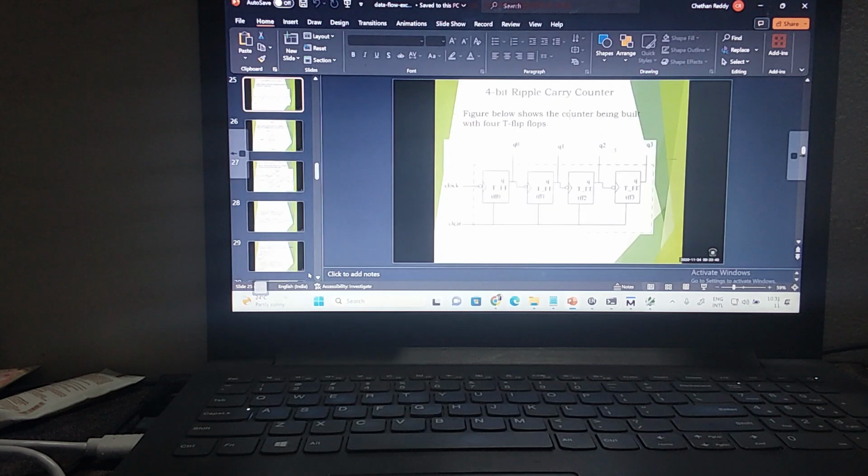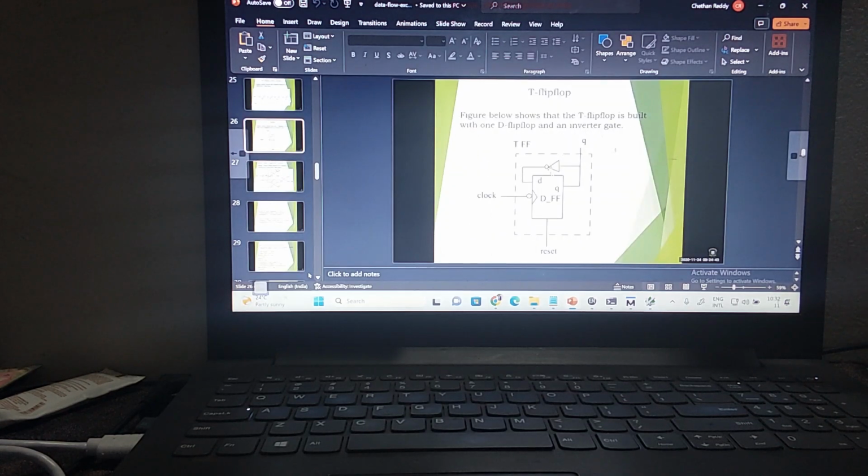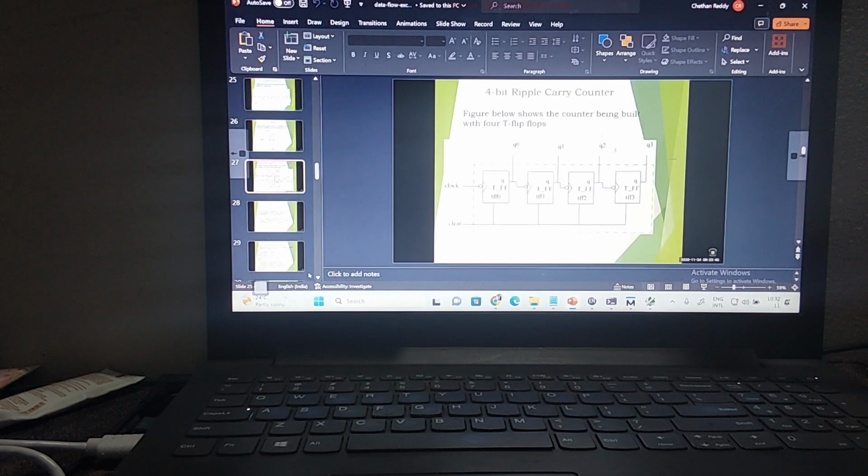Use this toggle flip flop to model the 4-bit ripple counter. Now what I am doing here is writing the data flow model for the negative edge triggered D flip flop, and also I am getting the test bench. I am showing you that this is how the D flip flop works. Now use this to model the toggle flip flop. Write the test bench and see how it is working as toggling. Then use this to model the 4-bit ripple counter. Now we have done this negative edge triggered D flip flop.